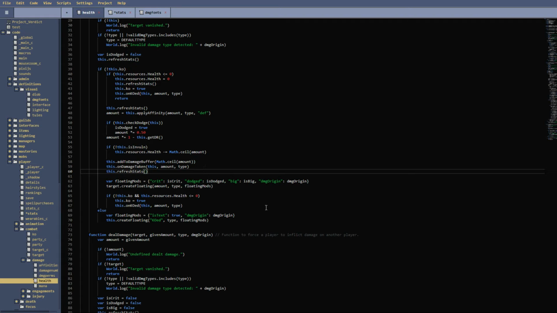Now, it's worth mentioning that we don't have a function specifically for adjusting health, and the reason is because we refresh stats so many times already. So there's no real reason for that. In here, we could do that, but we already, at like 7 or 8 different points, need to grab stats.